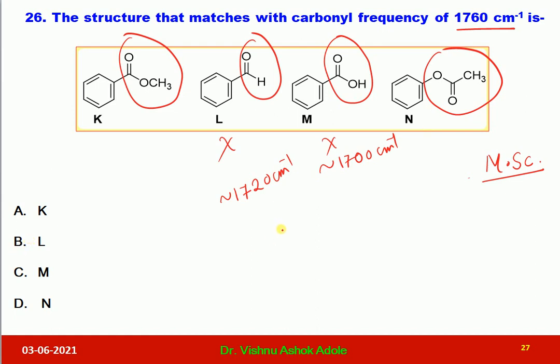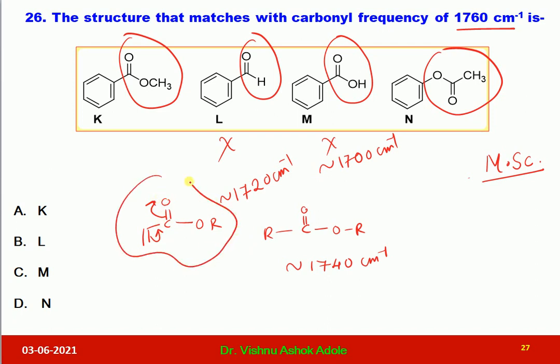What you have to remember, dear students, is that whenever the ester is a saturated ester, not having any kind of unsaturation, it shows carbonyl stretching frequency nearly at 1740 reciprocal centimeter. Now there are two types of unsaturated esters. One has a double bond adjacent to the carbonyl. In such a case, the conjugation increases the bond length and decreases the frequency. Such esters will have less frequency than 1740.